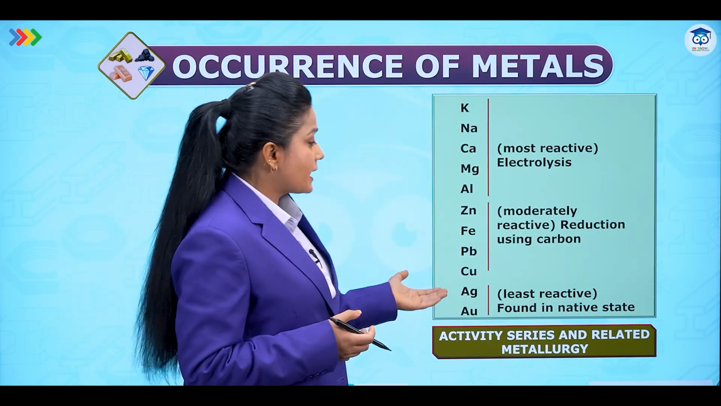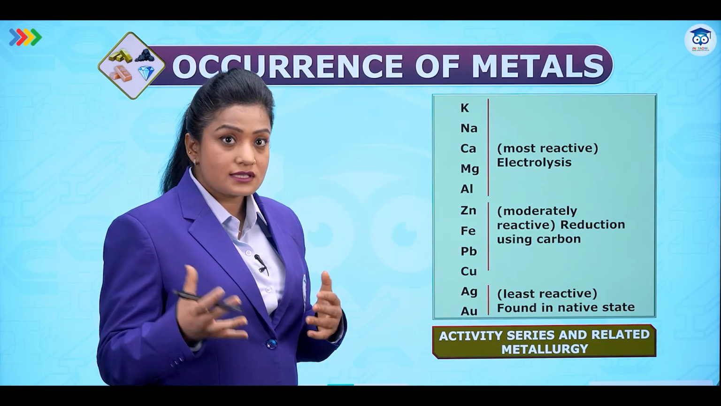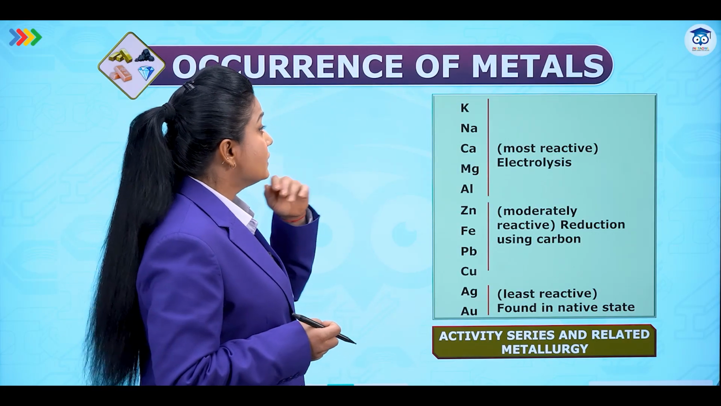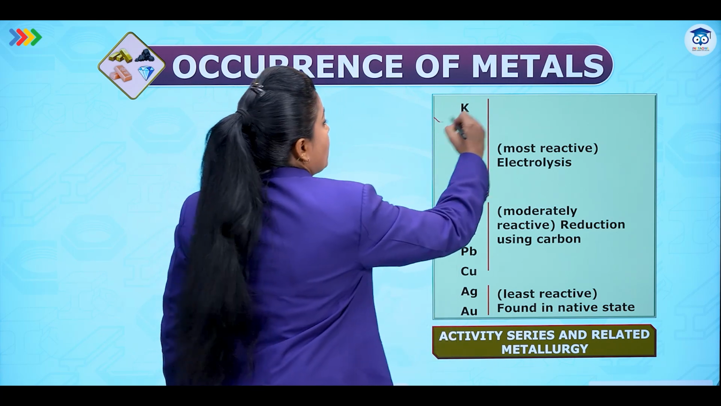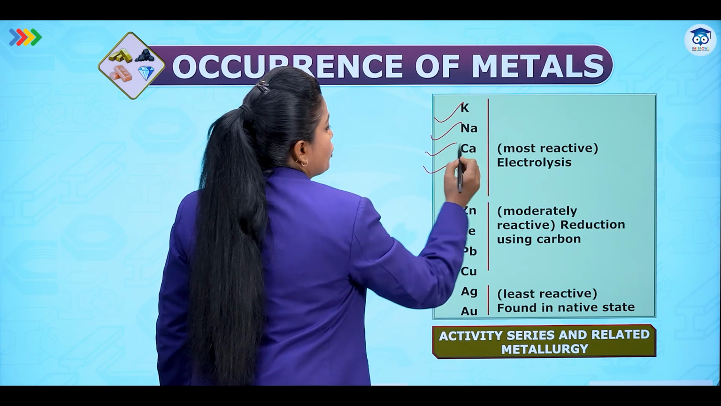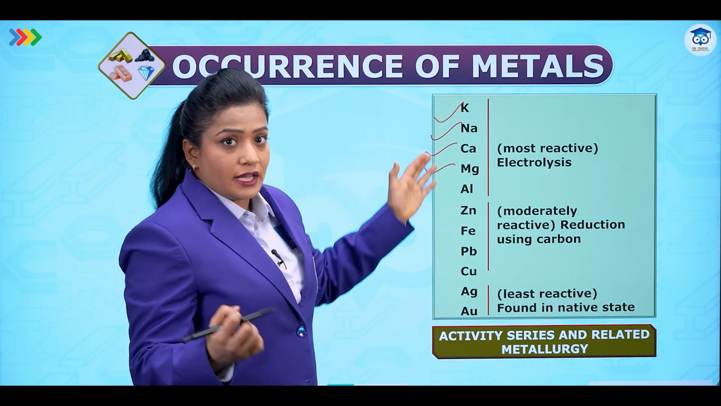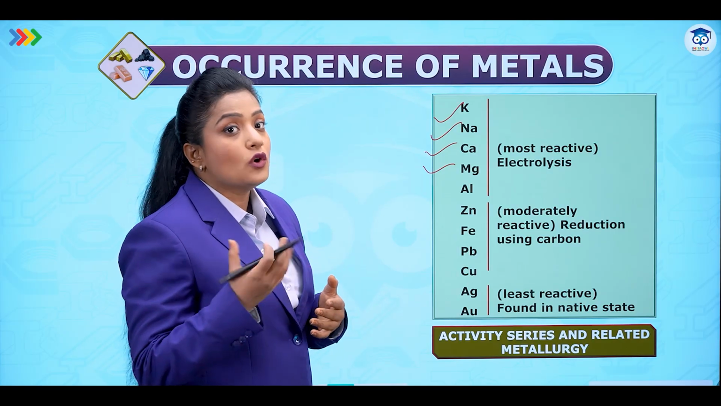Now this is the activity series. I've just discussed how the metals are obtained in Earth's crust. It depends on their reactivities and their activities. Over here we can see that potassium, sodium, calcium, magnesium are the most reactive ones, and we can obtain these pure metals by simply doing electrolysis of their ore.